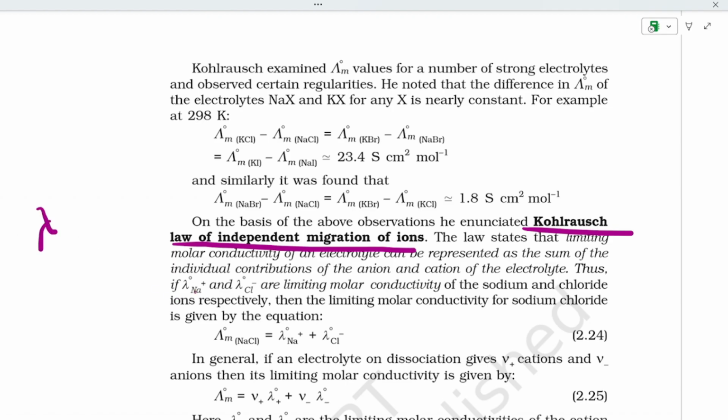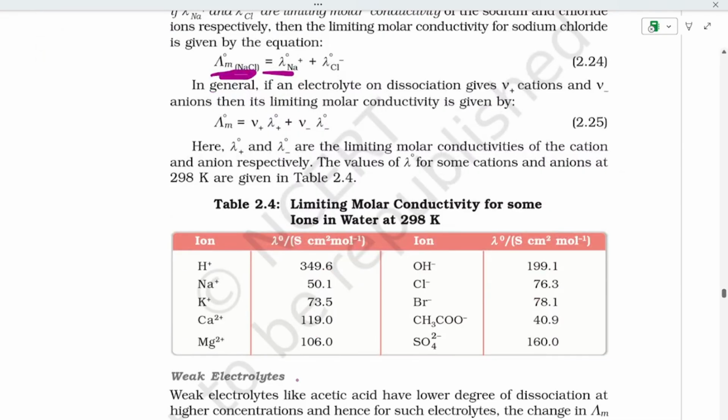Lambda naught Na+ and lambda naught Cl- are the limiting molar conductivities of the sodium and chloride ions respectively. Then that can be written as the molar conductivity of NaCl is equal to lambda naught Na+ plus lambda naught Cl-.